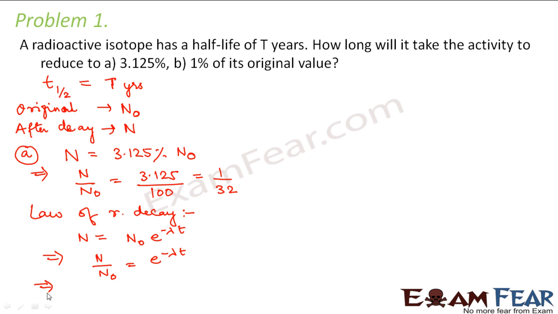So from this, we take natural log on both sides, we can say ln N by N0 is equal to minus lambda T. So now we put this value of N by N0 as 1 by 32.